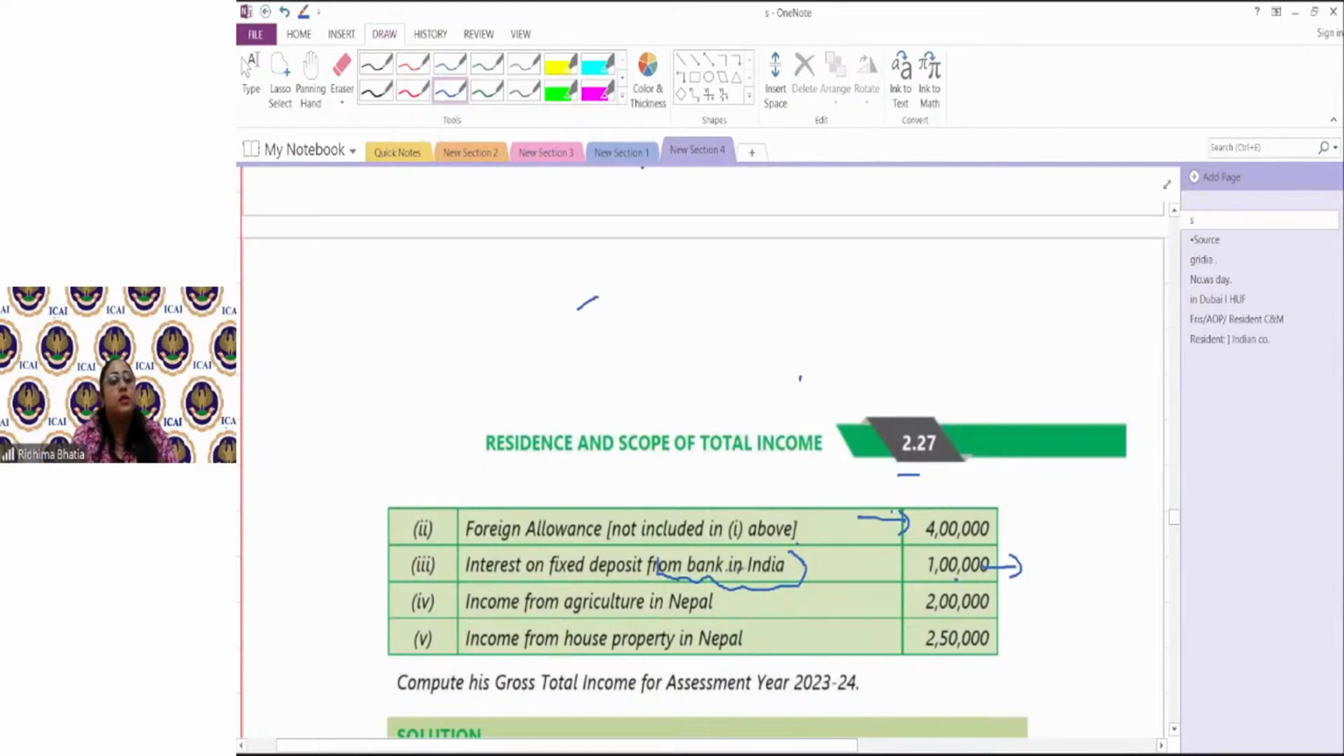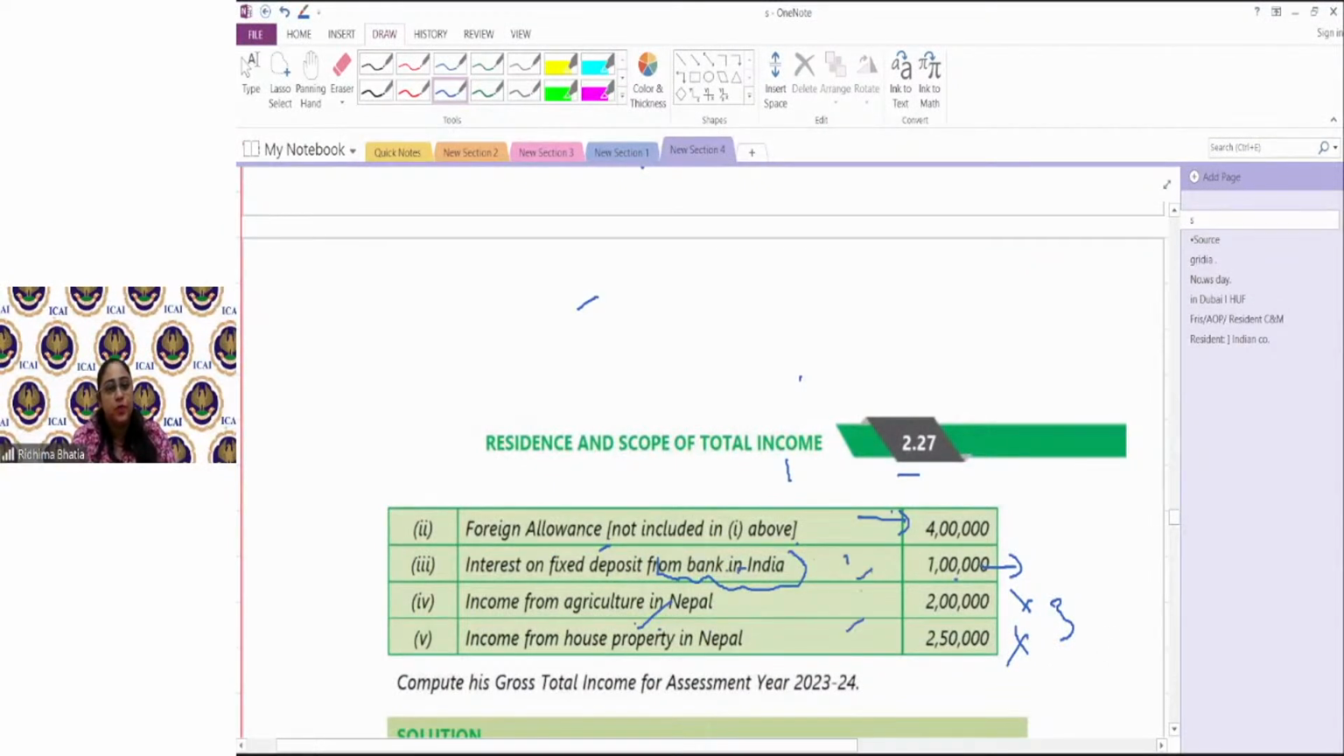Income from agriculture in Nepal. Now, Nepal से agriculture हो रहा है. The asset is also outside India. The activity is also outside India. So this 2 lakhs would not be taxable. Income from house property in Nepal. The source is situated outside India. This is also not taxable. Why? Because it is income deemed to accrue outside, not deemed to accrue in India. It's deemed to accrue outside India.